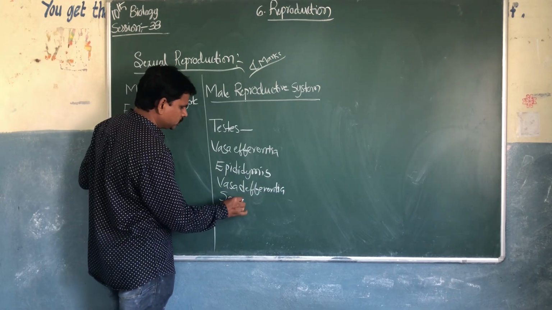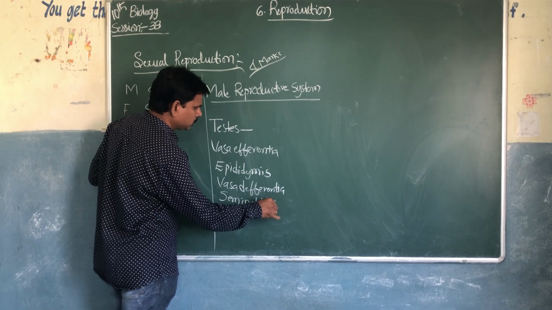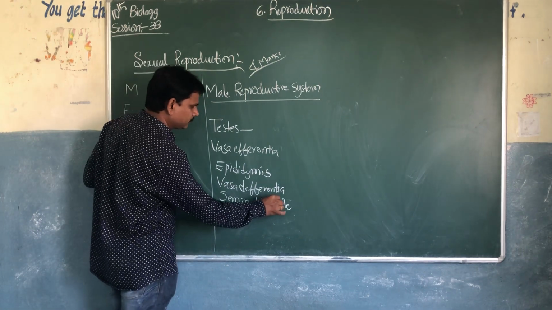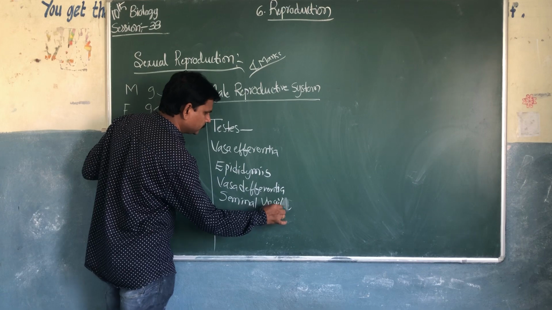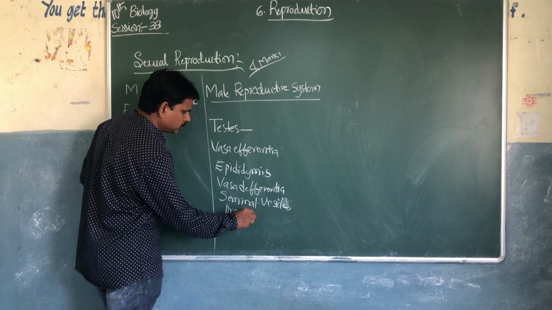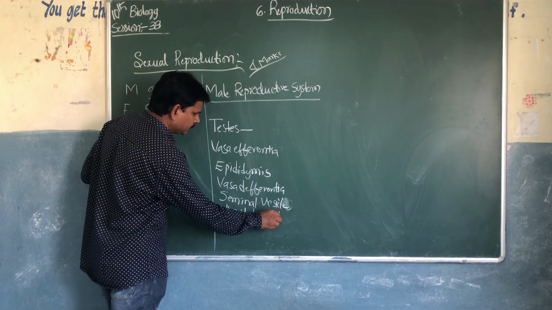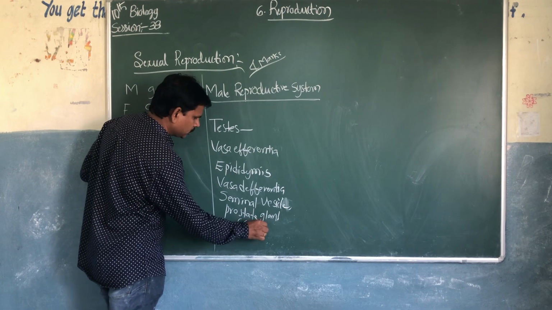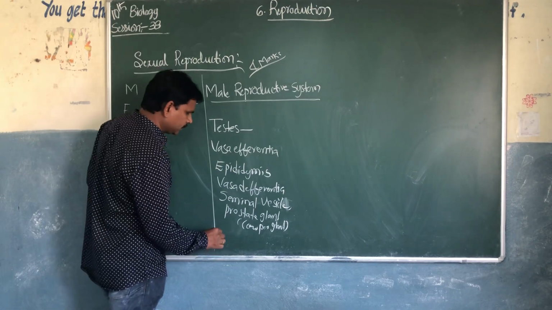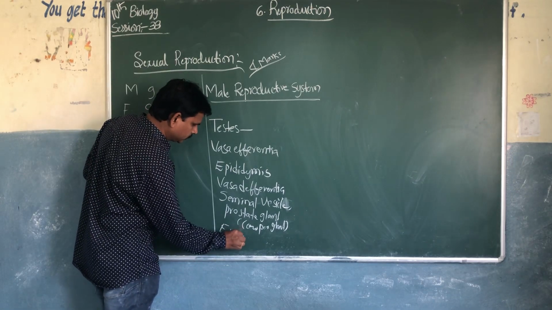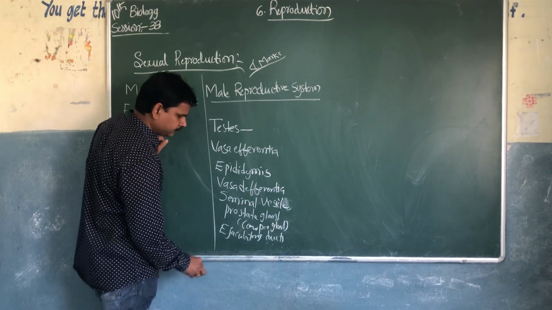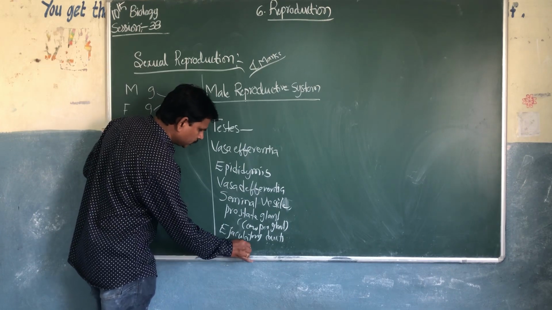Seminal vesicles. Prostate gland. And here Cowper's glands are also there. Ejaculatory duct. The last one is urethra.